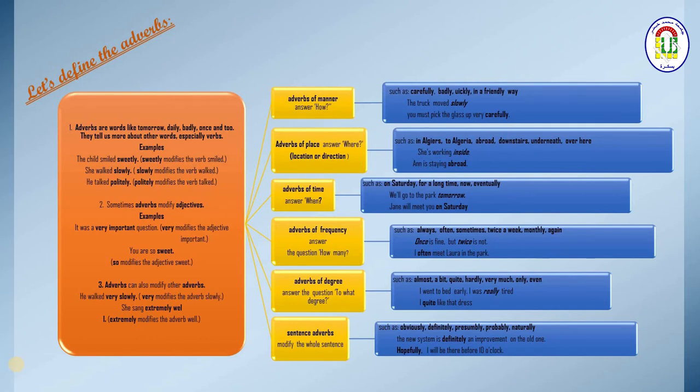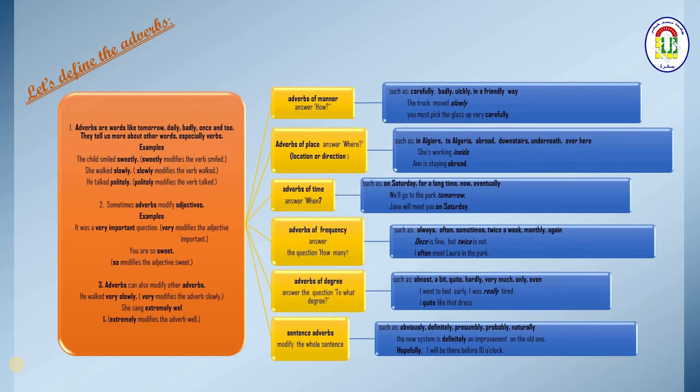They tell us more about other words, especially verbs. This is case number 1. They also tell us more about adjectives, and even about other adverbs.